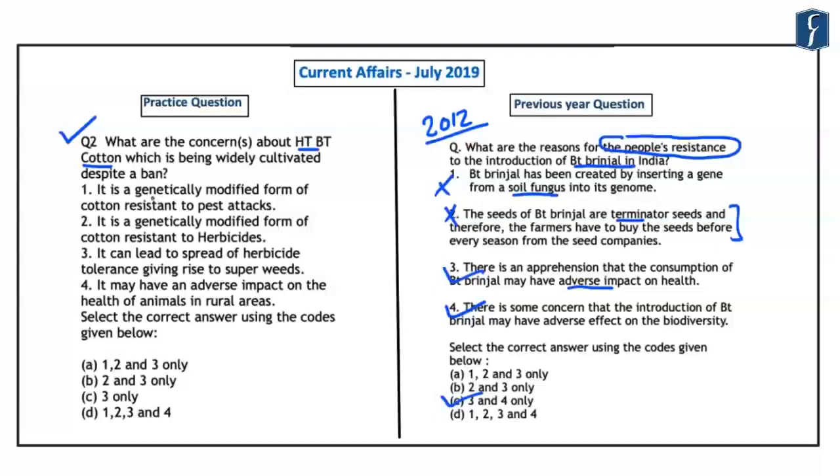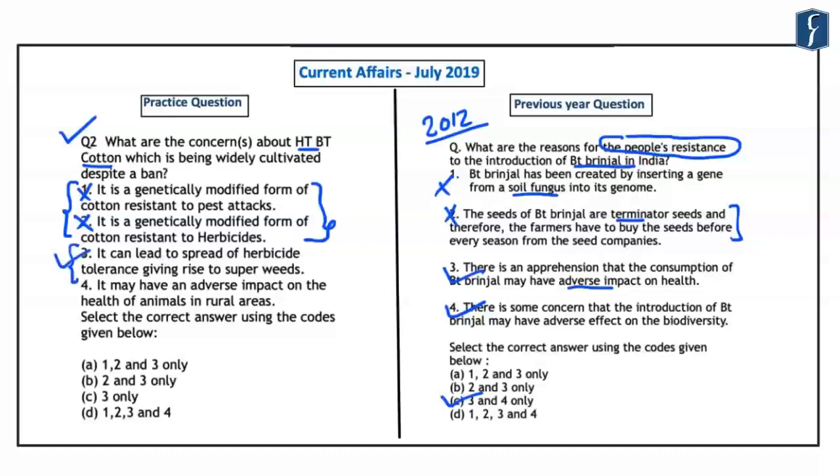Now, if you look at the first statement, it reads that it is a genetically modified form of cotton which is resistant to pest attacks. Second is that it is a genetically modified form of cotton which is resistant to herbicides. Now, both these statements are correct in themselves, and these are the important characteristics of the HTBT cotton. However, this is not a cause of concern, and hence statement 1 and statement 2 are incorrect in the context of this question. However, the third statement, which reads that it can lead to the spread of herbicide tolerance, giving rise to super weeds, is correct.